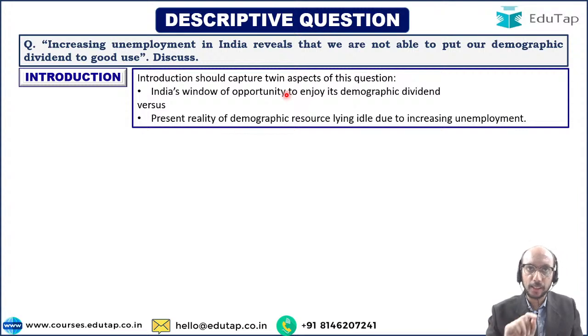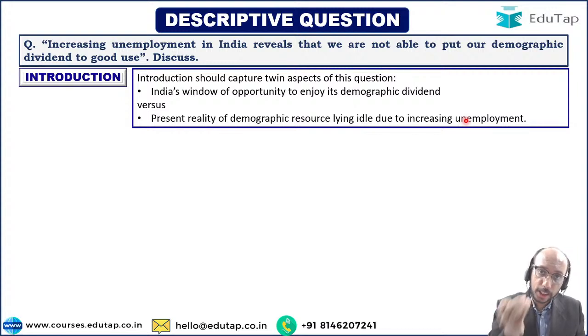So that is something that we need to point out. But the present reality is that demographic resource is lying idle because of increasing unemployment. So essentially what you are conveying to the examiner through your introduction is that you are telling him or her that you have understood the question. That is what the purpose of introduction always is, that you should be able to tell the examiner that you have understood the question, you have understood the demands of the question, right? And then you will be able to write the answer.